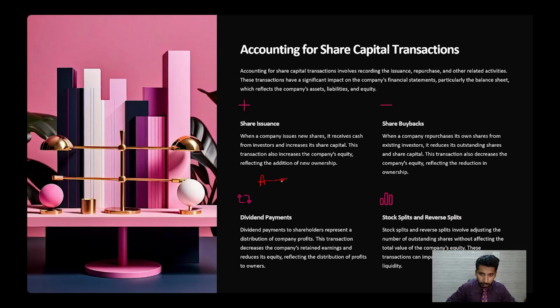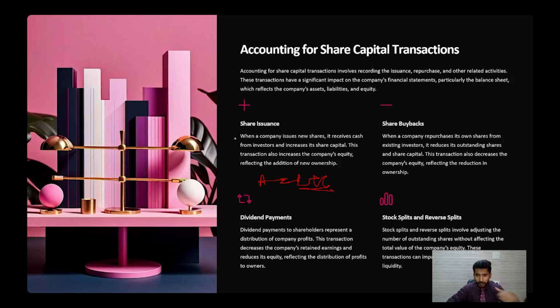A equals L plus C, or commonly it is known as assets is equal to liabilities plus capital, which is the equation of the balance sheet. So accounting for share capital also follows the same concept.